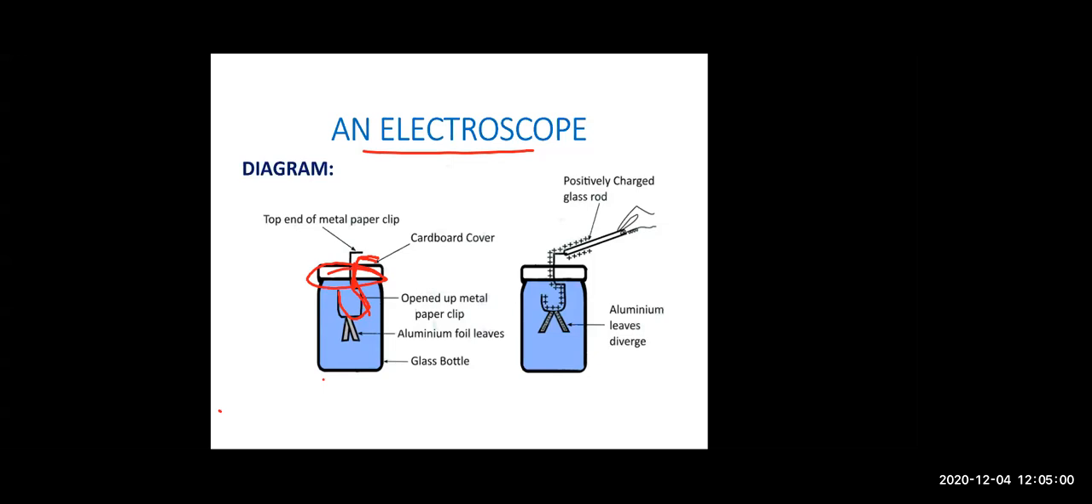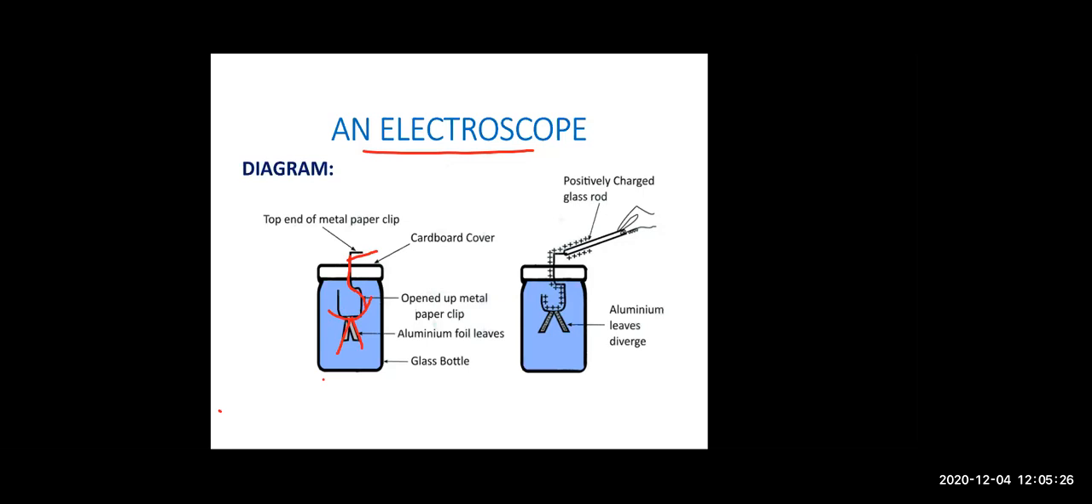In that we have made a hole, and from that hole we have passed the wire, and at the top we are having a metal clip. The clip mama uses to hang the clothes, that metal clip will do. Now inside this we are putting two aluminium foil leaves. The aluminium foil which you use to pack your chapatis, right?